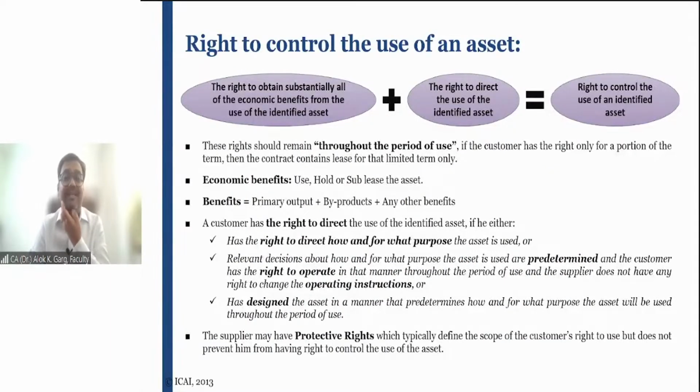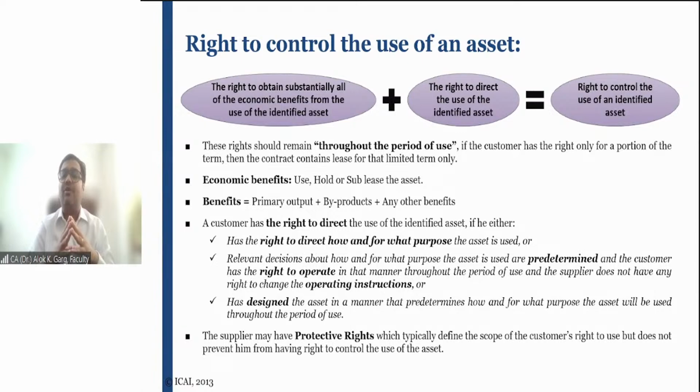Now let's come to the next part, which is the right to control the use of an asset. Friends, right to use is a different aspect, and right to control the use means who is controlling the use, who is determining what should be the use of this asset.